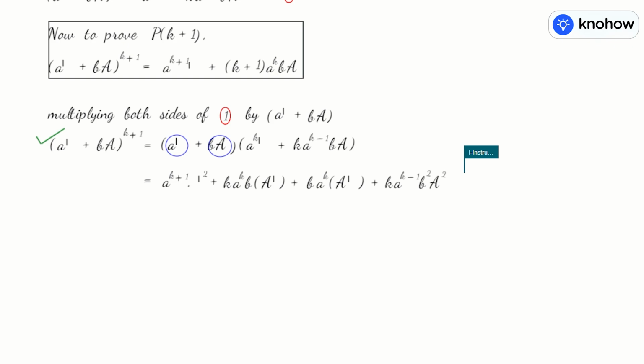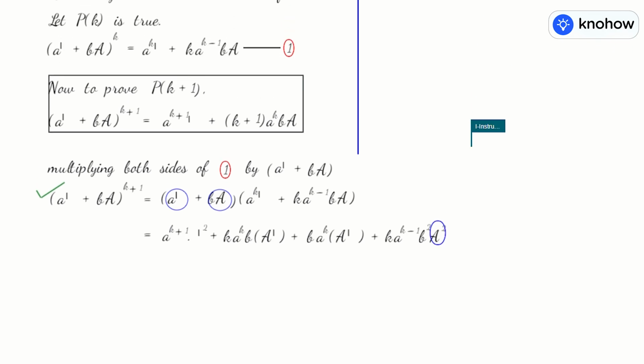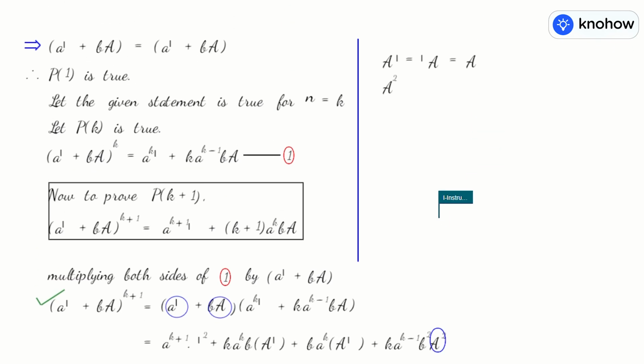You know the result that AI or IA can be replaced by A only, because it doesn't matter if to a matrix we multiply an identity matrix of a proper order, and both the matrices being of the same order, this result will hold good. Now the next step is to replace the value of A square here. What do you mean by A square? A into A.